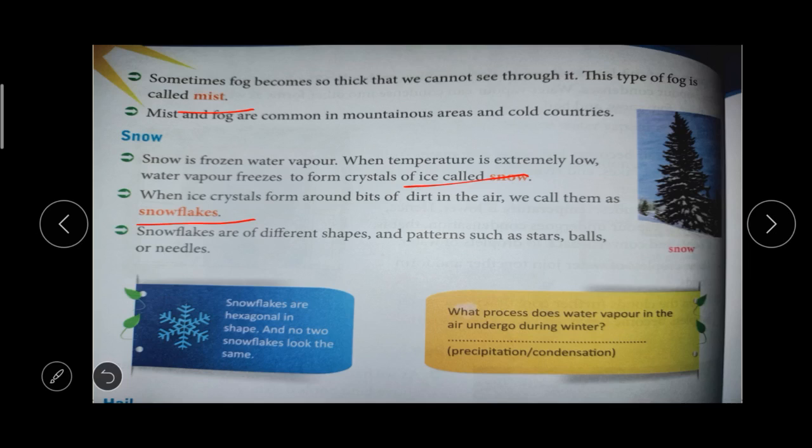They have different patterns, such as stars, balls or needles. Do you understand up to this much?